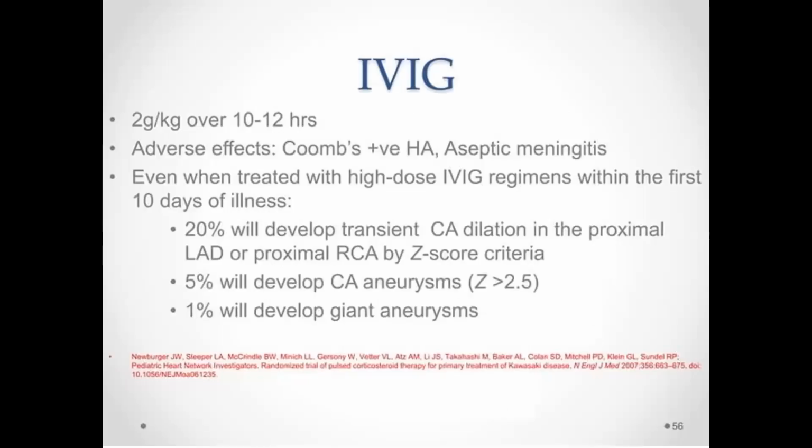So this we already know. Adverse effects are Coombs positive hemolytic anemia and aseptic meningitis. Even with treatment by high dose IVIG regimens, 20% will have transient coronary artery dilatation in the proximal LAD by Z-score, and 5% will develop coronary artery aneurysms. I told you, no? With the treatment also, the 25% incidence will come down to only 5% here.